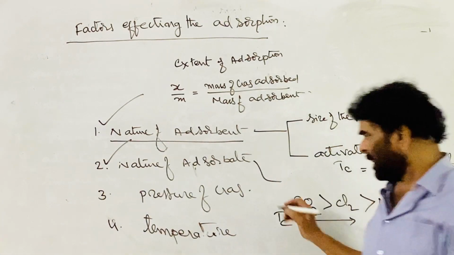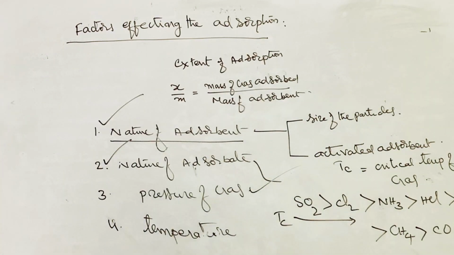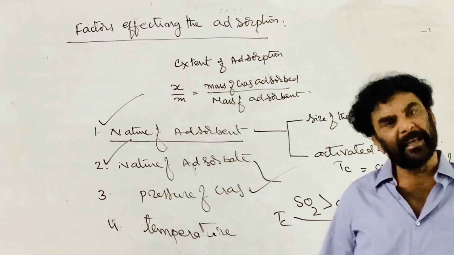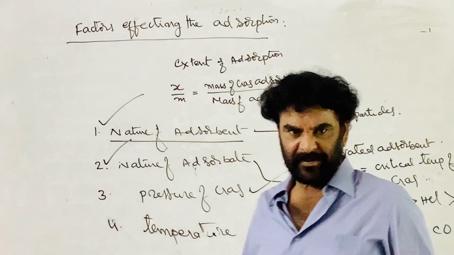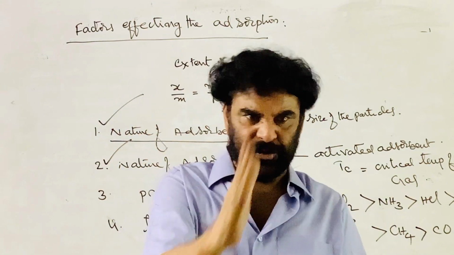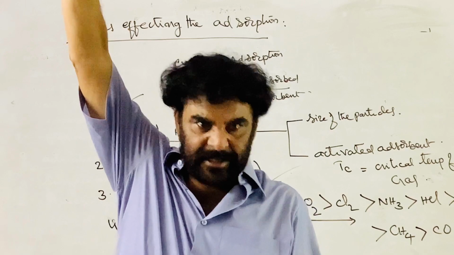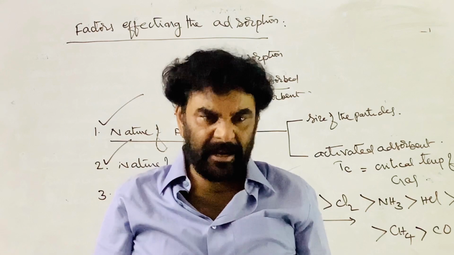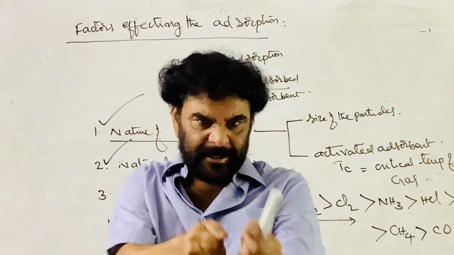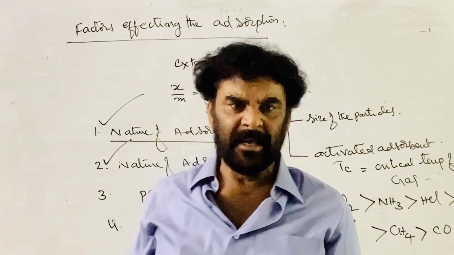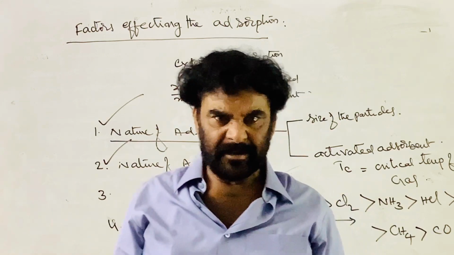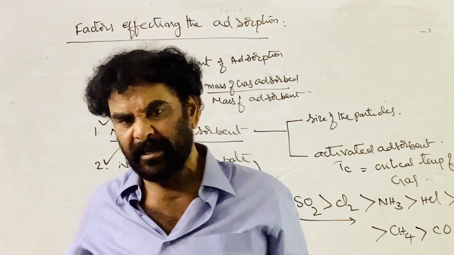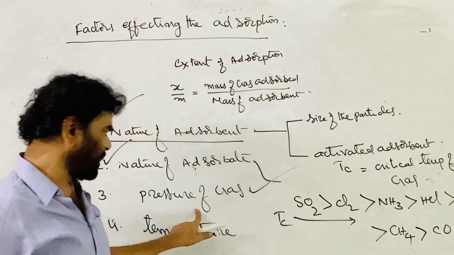The third factor is the pressure of the gas. As the pressure increases, the extent of adsorption increases in the case of physisorption. As you increase the pressure, the number of gas molecules present in the unit volume increases and makes more and more collisions with the surface of the adsorbent, so it is adsorbed to a greater extent. Concentration increases, so the extent increases as the pressure increases.